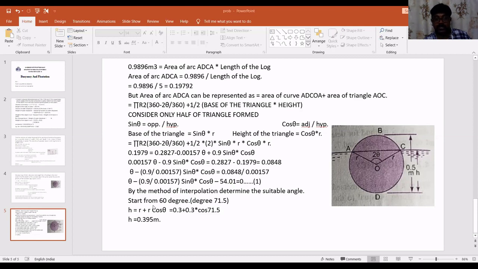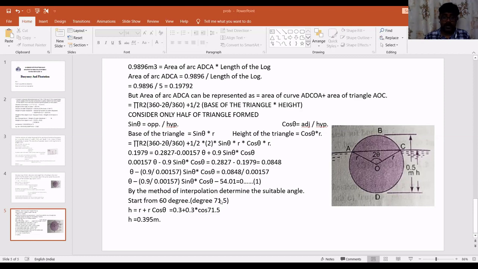I gradually check starting from the theta value of 60 degree, and wherever the value almost equals 0, at that point I will stop. On the interpolation process, I get the value as 71.5 degree, where my right hand side is almost equal to 0, something around 0.23. So I'm going to fix 71.5 degree as the value of theta.